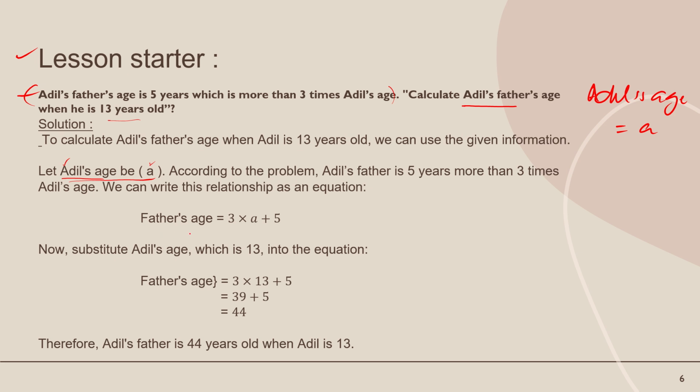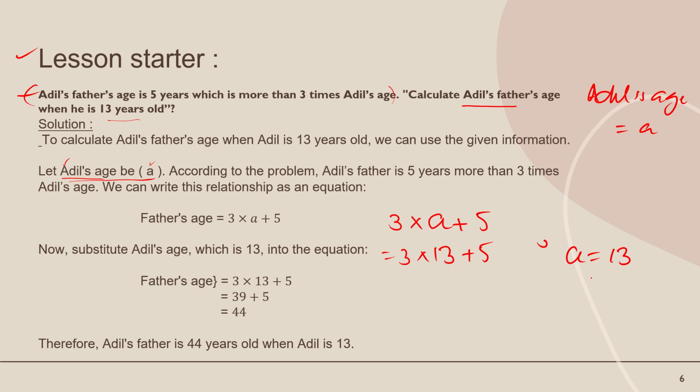According to the problem, how can we write the expression for the father's age? 3 into A plus 5. Why do we write this? Because the father's age is 5 more than 3 times Adil's age, and Adil's age we have represented by A. Now find the age of his father when Adil's age is 13. So replace A by 13.